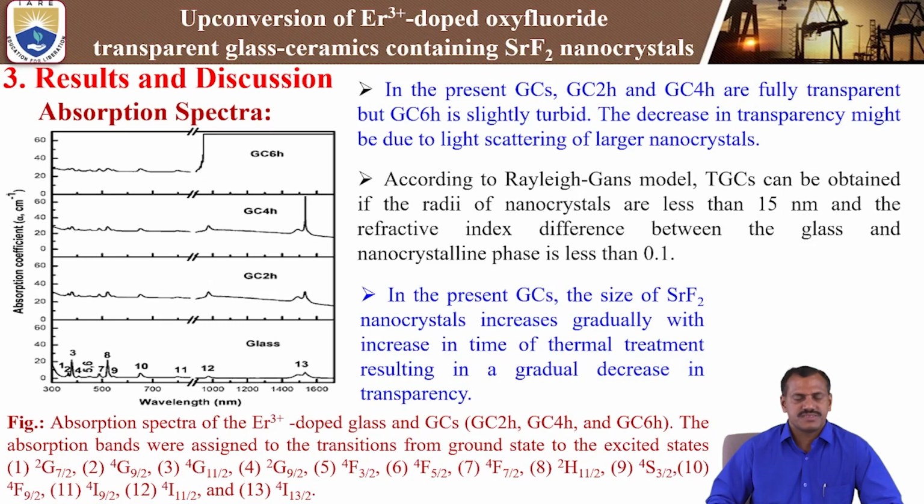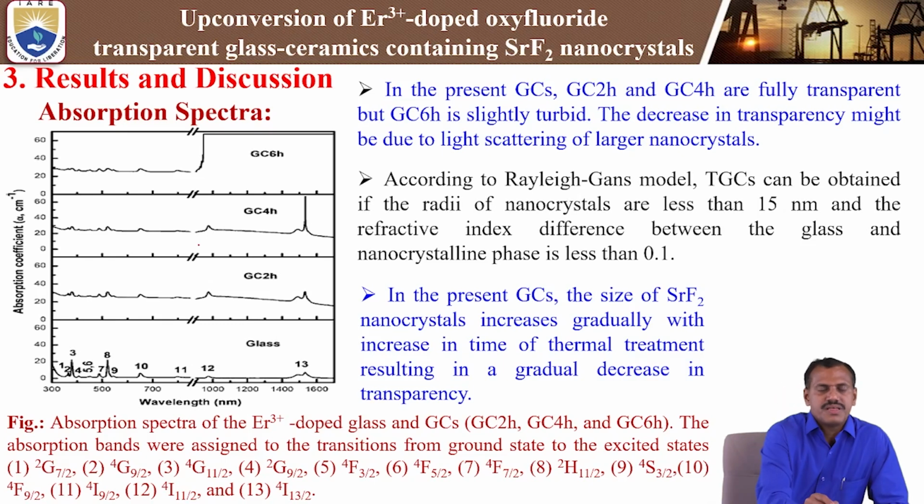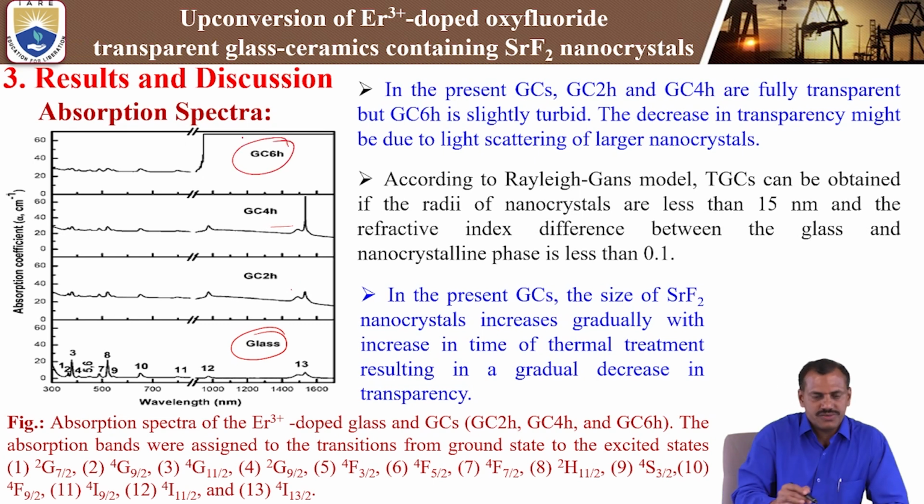Next, absorption spectral analysis. From the absorption spectra, 13 absorption peaks are observed in the erbium 3+ doped oxyfluoride transparent glass ceramics. Here we show the glass, then the 2 hours, 4 hours, and 6 hours glass ceramics. Particularly in the 6 hours glass ceramics, we can see the band intensity. This band is in the near infrared region, the 1500 nanometer band.